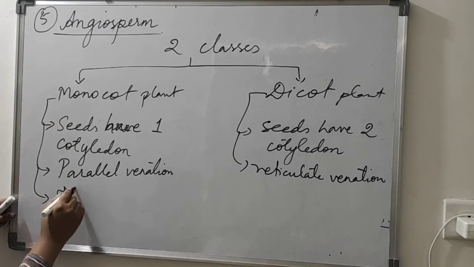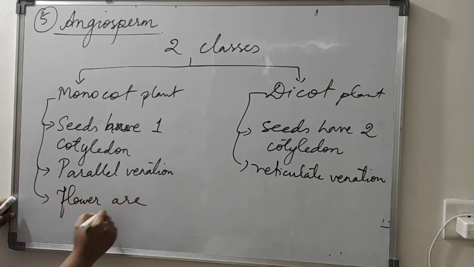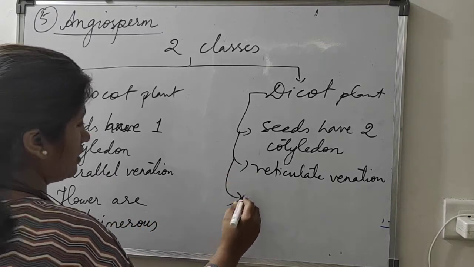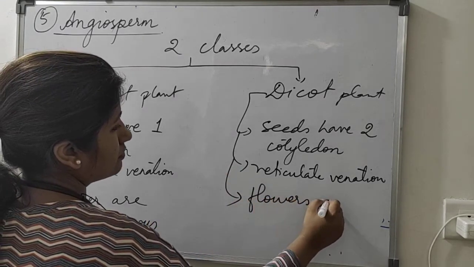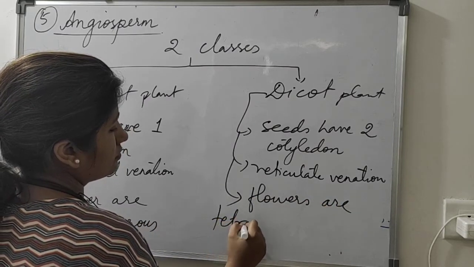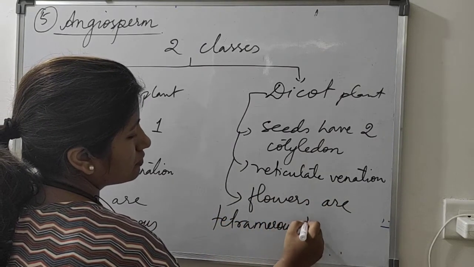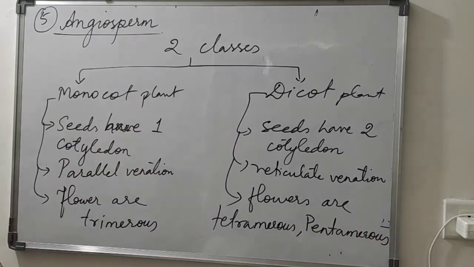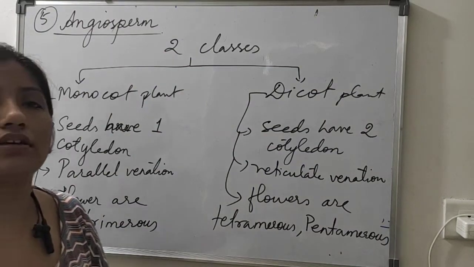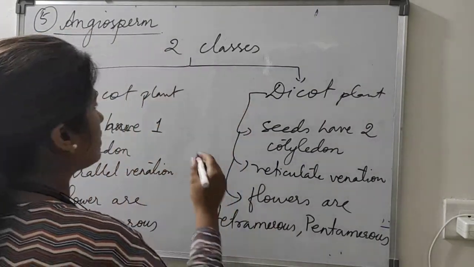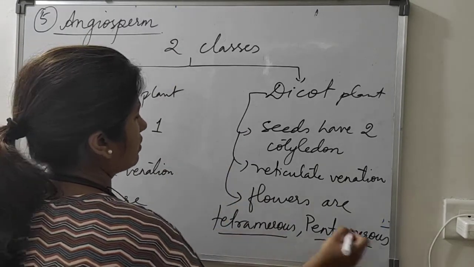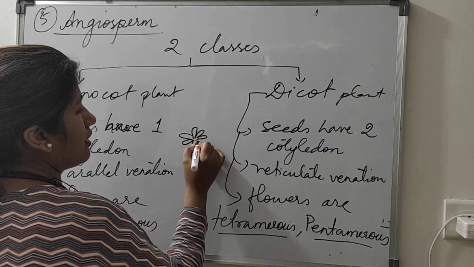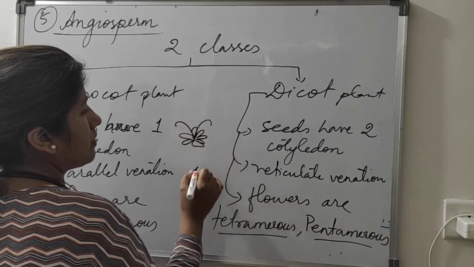And monocot flowers are trimerous, and here flowers are pentamerous. This means the whorl arrangement. Whorl arrangement means the arrangement of petals and the arrangement of the male reproductive organ and female reproductive organ.